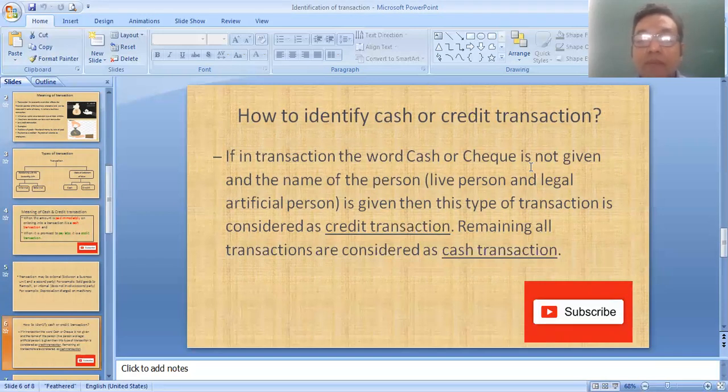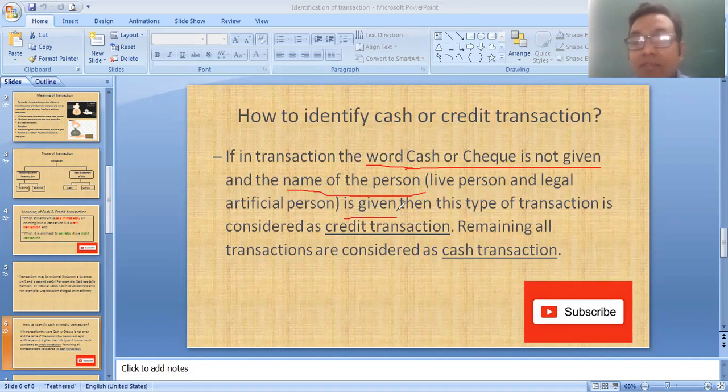So here you have to remember two conditions. The word cash or cheque is not given, and the name of the person is given. Both conditions must be satisfied in a transaction. Now, name of the person means the name of a live person, Ramesh, Suresh, Mahesh.